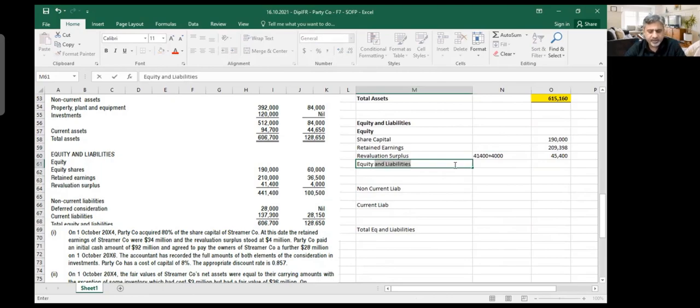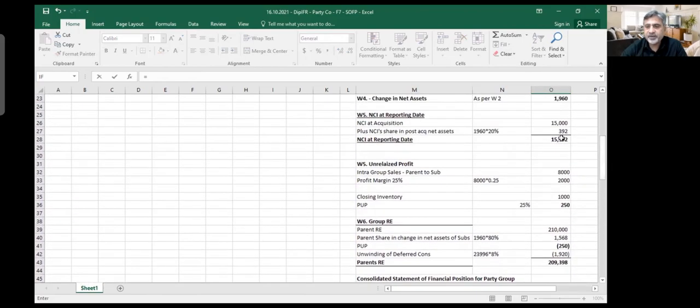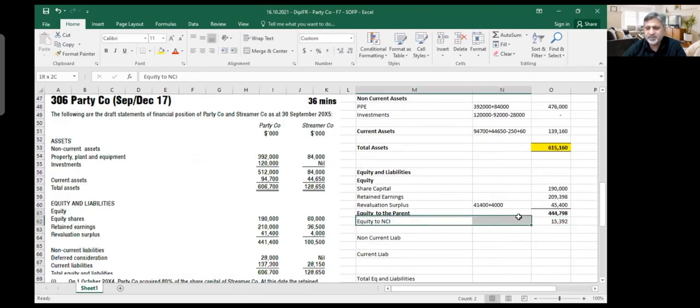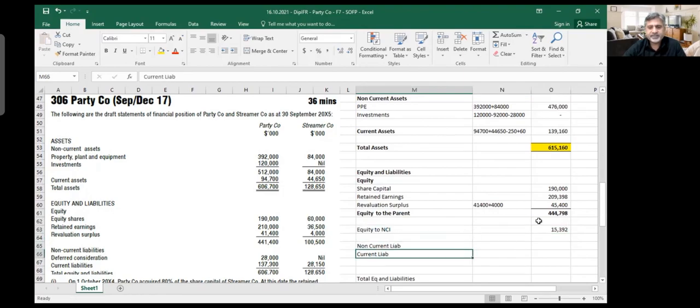Equity, you can call it, to the parent. And I'll make a total. Makes me 444,798. After that, you should write down NCI at reporting date, and that is actually equity to NCI. NCI at reporting date, which we calculated above somewhere, 15,398. This number we need, just take it slightly down so that they don't mix up. I just like to leave some spaces.